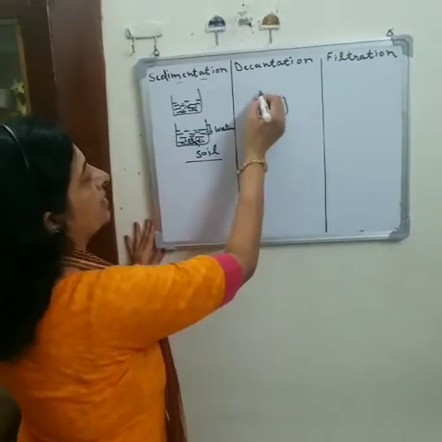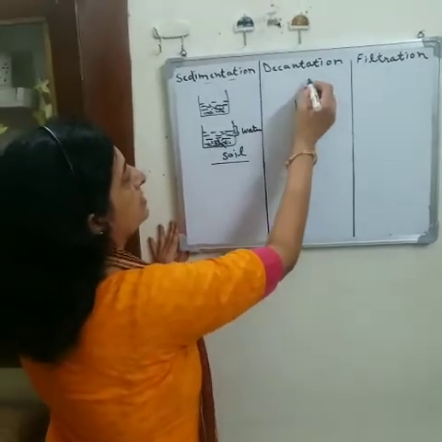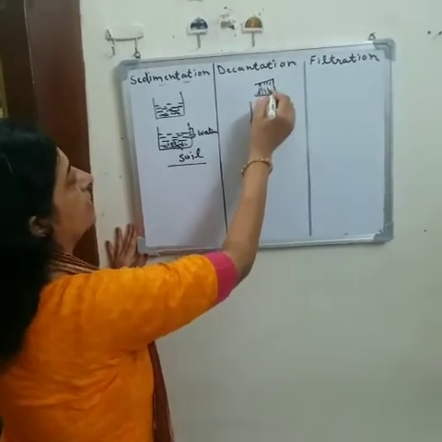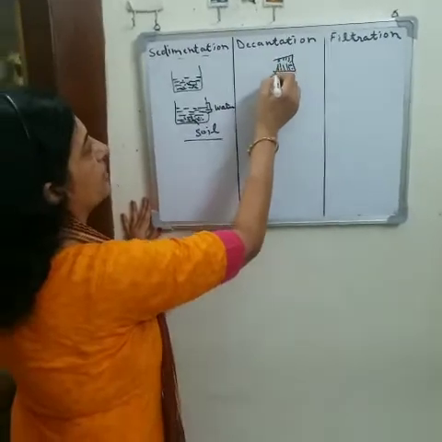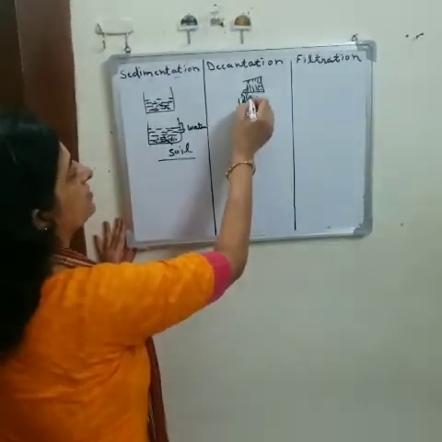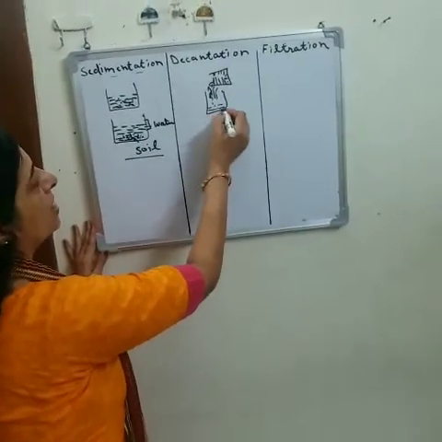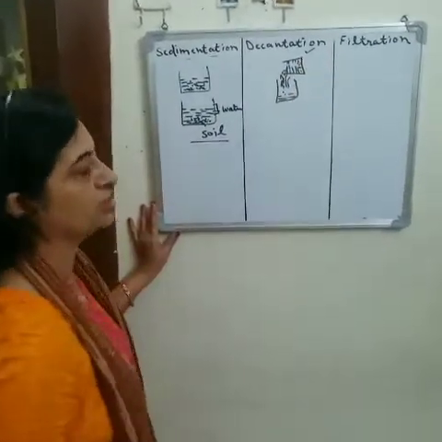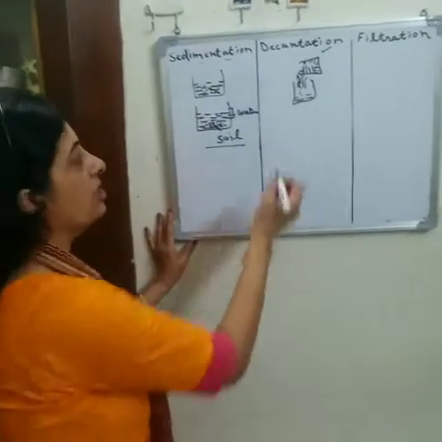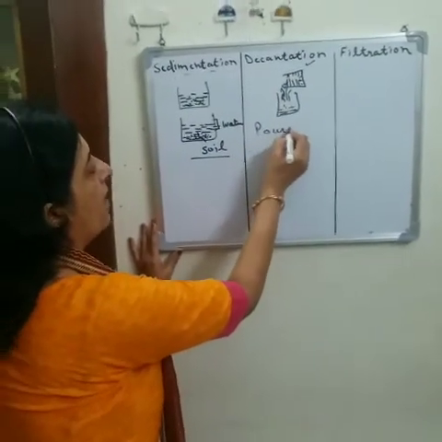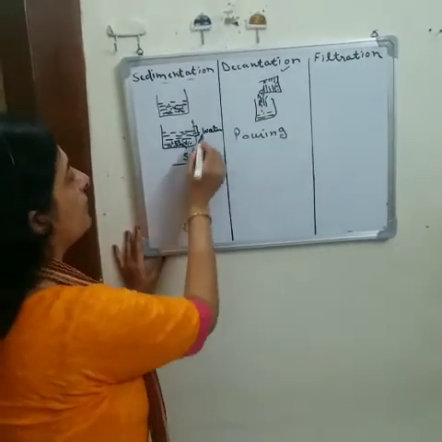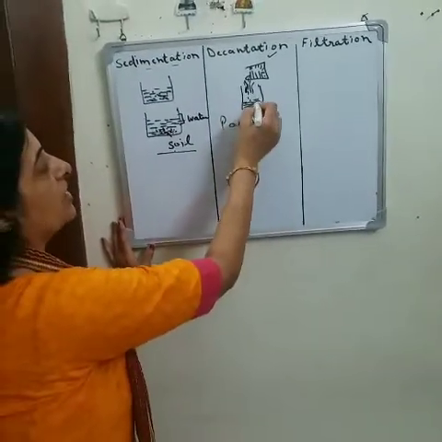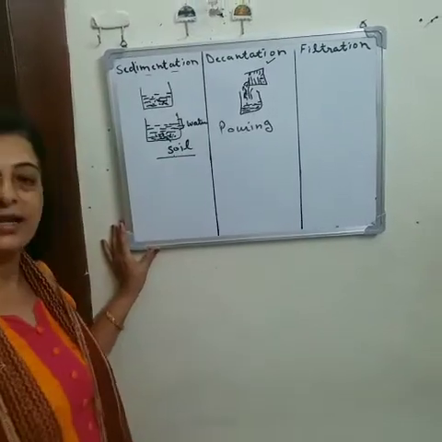When we drain out the upper clean water into another beaker, that process is known as decantation. So what is decantation? The pouring of upper clean water after sedimentation into another beaker is known as decantation.